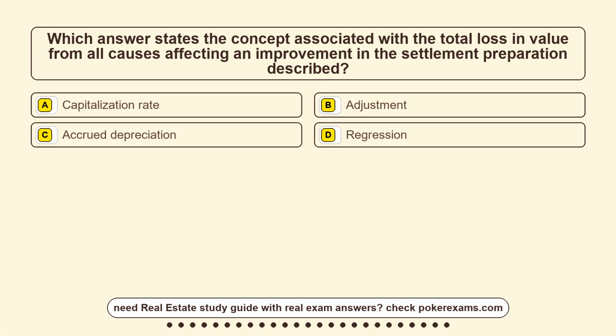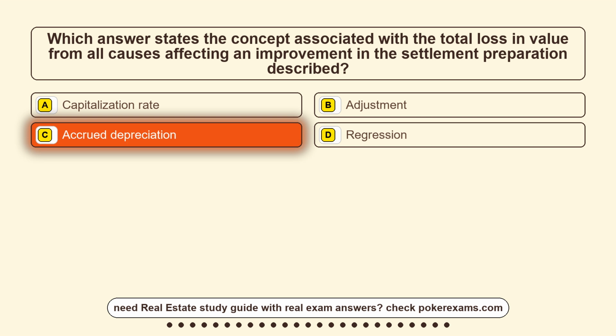Question 5. Which answer states the concept associated with the total loss in value from all causes affecting an improvement in the settlement preparation described? Option A, capitalization rate. Option B, adjustment. Option C, accrued depreciation. Option D, regression. The correct answer is option C, accrued depreciation.